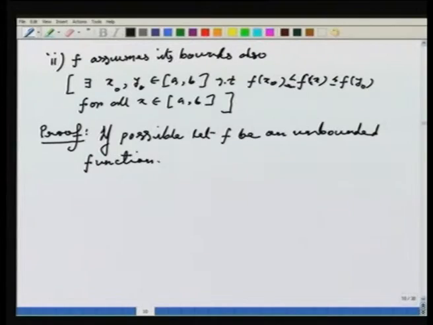What does this mean? F is not bounded. Well, f bounded means there exists a real number m such that mod of f x is less than or equal to m. It is not bounded, that is unbounded.